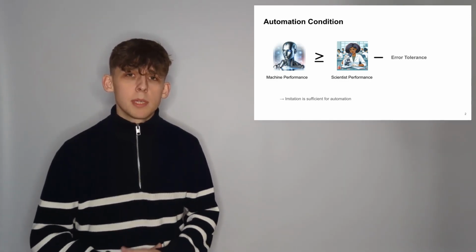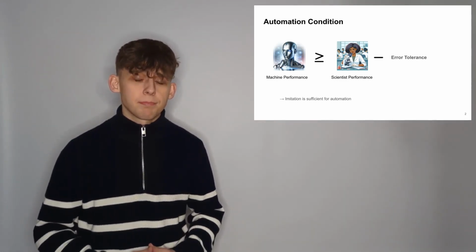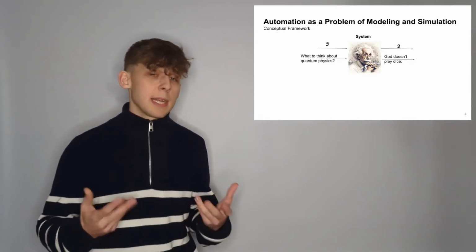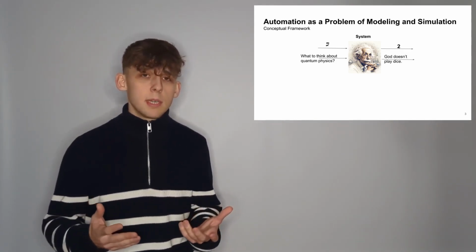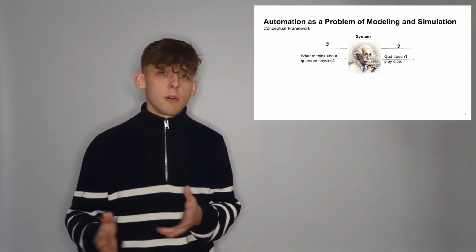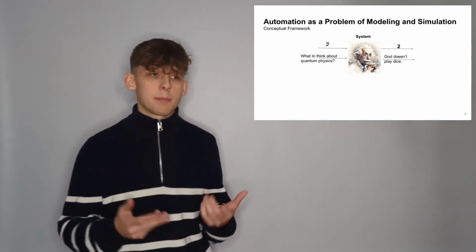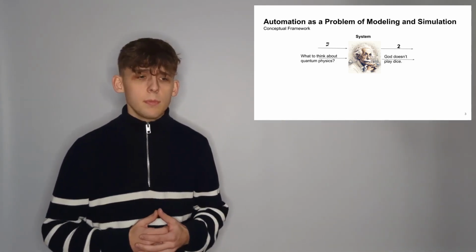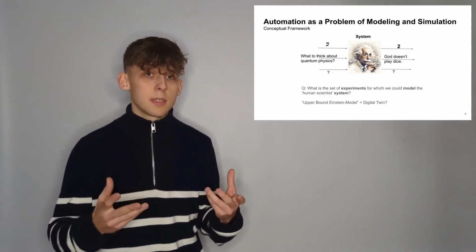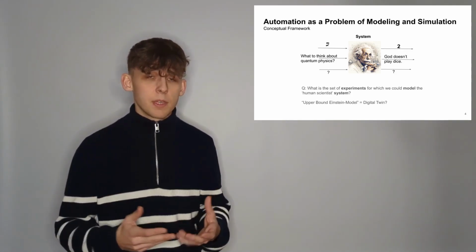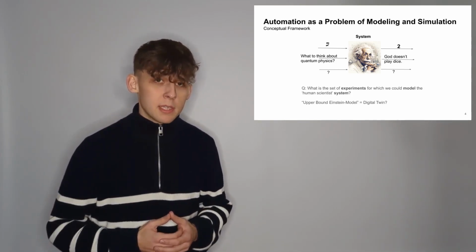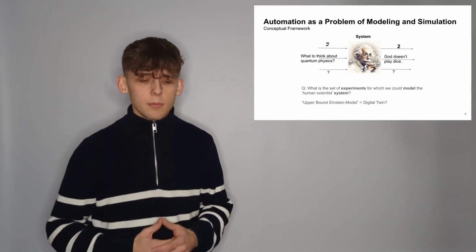And we can frame this problem in the context of modeling and simulation. So we think about Albert Einstein, or a human scientist in general, as a system, and we think about tasks as experiments on that system. You can think about the experiment of detecting handwritten digits, or the experiment of answering questions. And we wonder, what is the set of tasks for which we could model the system Albert Einstein? And if we could model them, then we could automate these tasks, because then we can just simulate them.